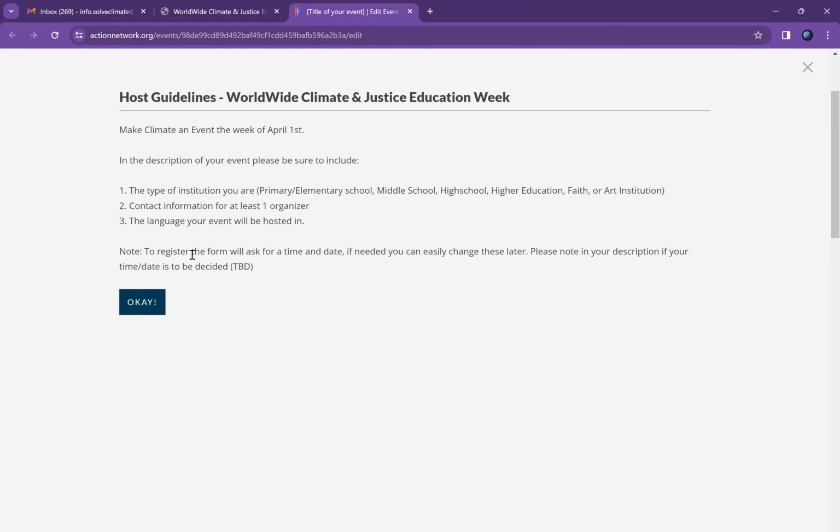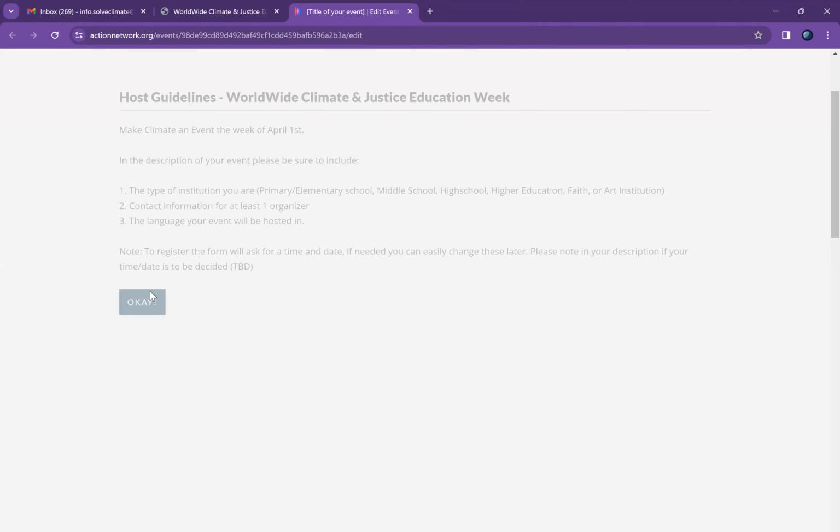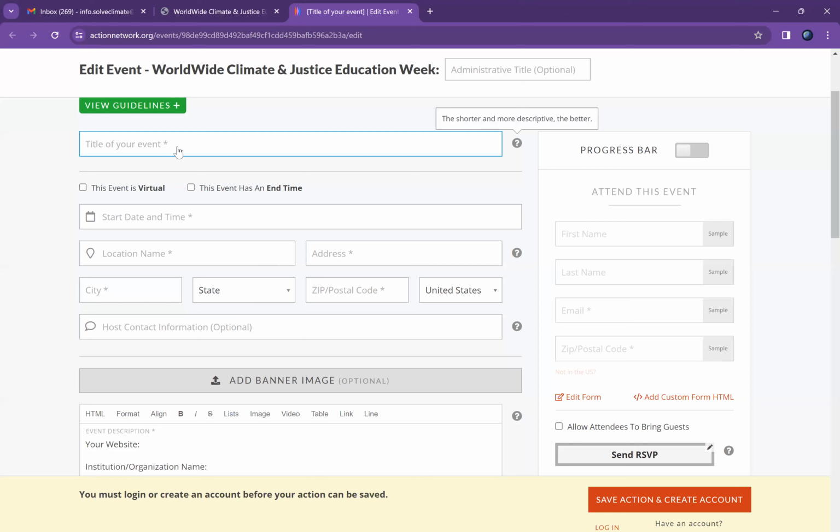And now I have some details and reminders of what to include. Make sure we have contact information and our language listed. And I'm going to mark this as a test event.